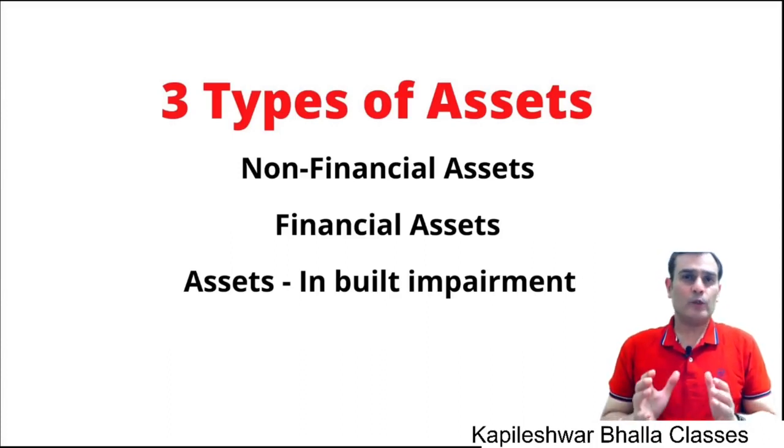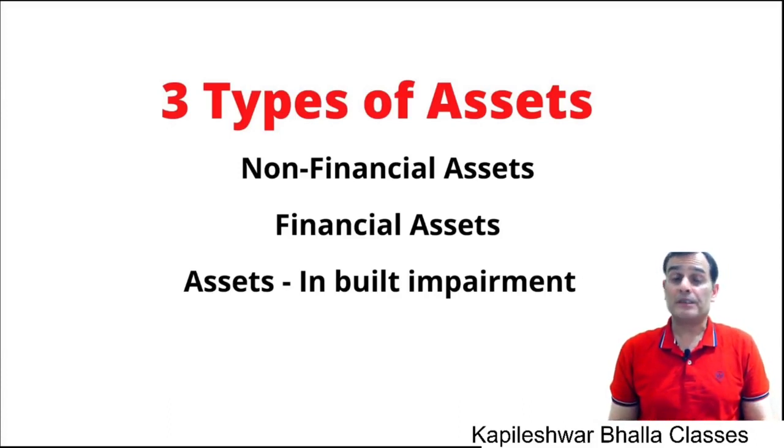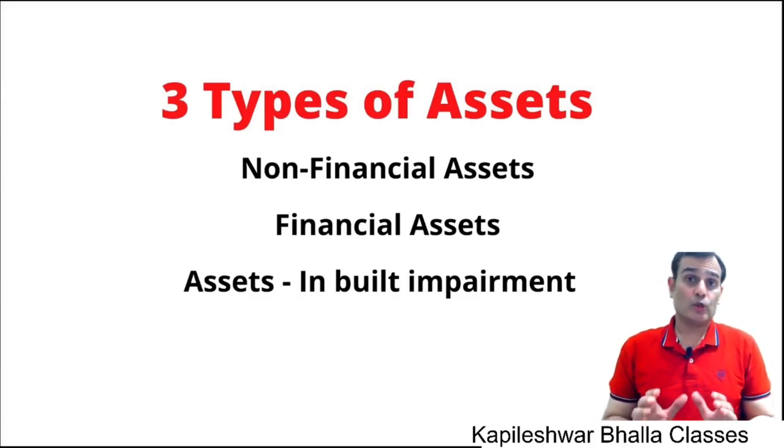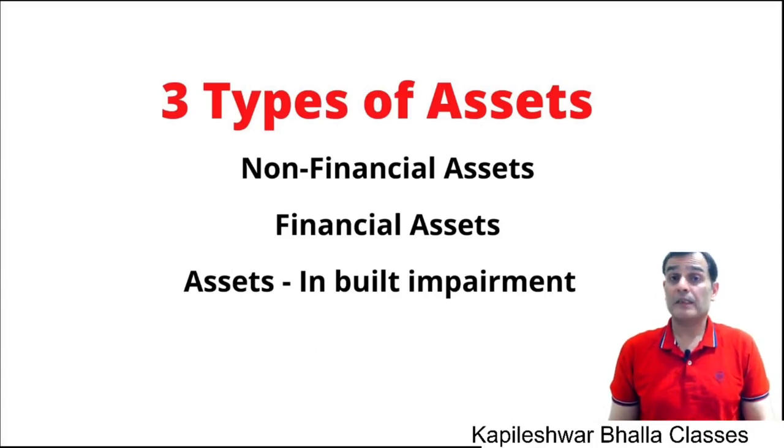Now, when we look at the assets in the balance sheet, even in Schedule 3, you will see that assets have been segregated mainly between financial and non-financial assets. As far as non-financial assets are concerned, the impairment is covered in Ind AS 36. As far as financial assets are concerned, the impairment is covered under Ind AS 109.